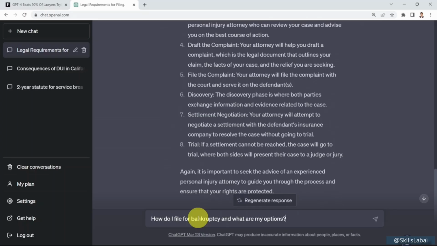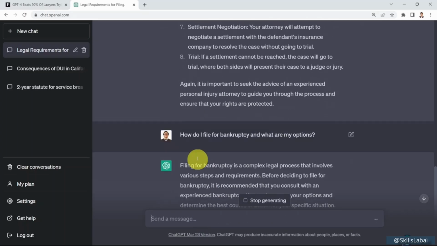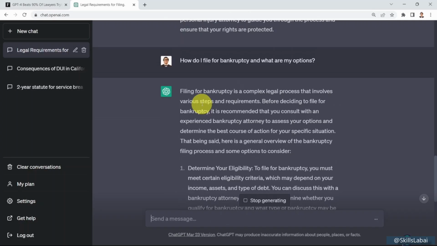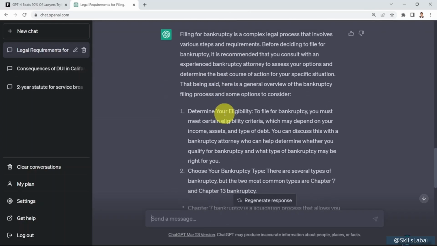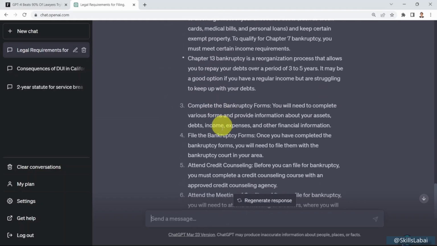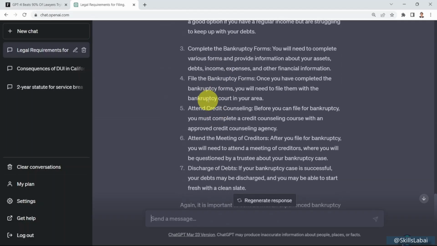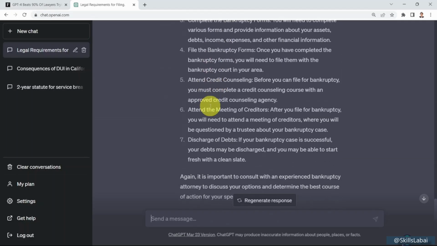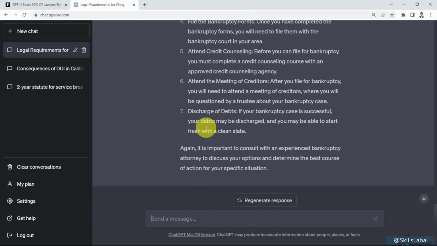Next, let's assume that you would like, for example, to file for bankruptcy, and what are the options available? Here we go. Filing for bankruptcy is a complex legal process that involves various steps and requirements. First, you need to determine your eligibility. You need to choose your bankruptcy type, such as Chapter 7 or Chapter 13. You need to complete the bankruptcy forms, file the bankruptcy forms, attend credit counseling, attend the meeting of creditors, and then discharge of debts. Okay, again, pretty powerful.